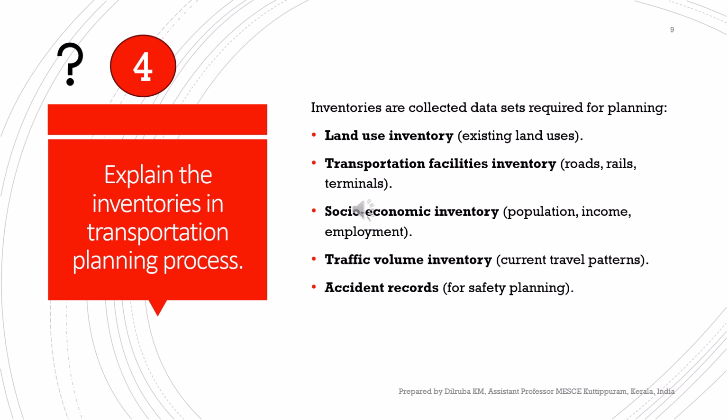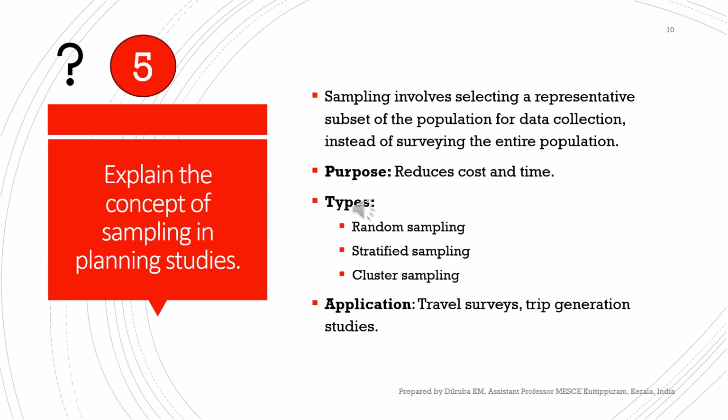And a traffic volume inventory should be done for any planning of transportation facilities. So we have to study the number of trips happening in that planning study area, and we have to see the current travel patterns. And also if we are providing some facility to reduce accidents, we have to see the accident records for a safety planning process. So these are the inventories used in a new transportation planning.